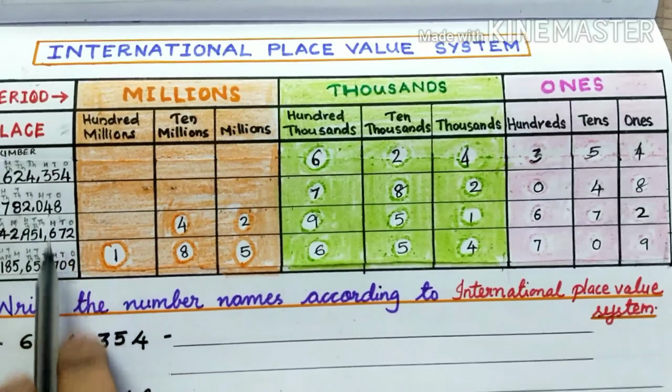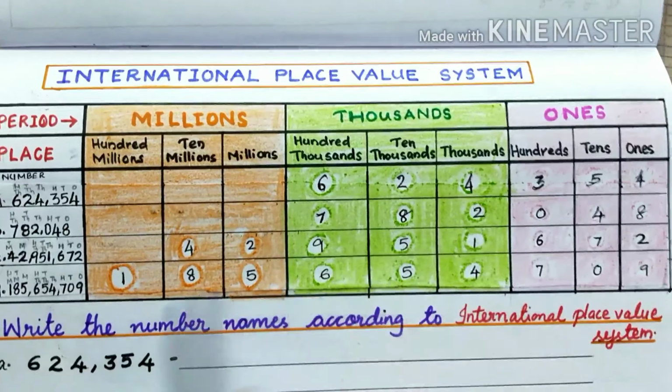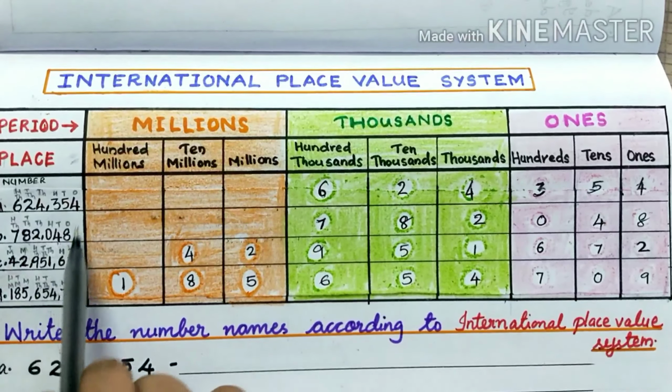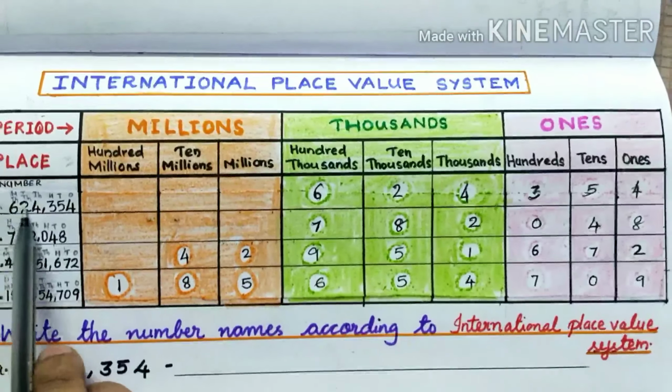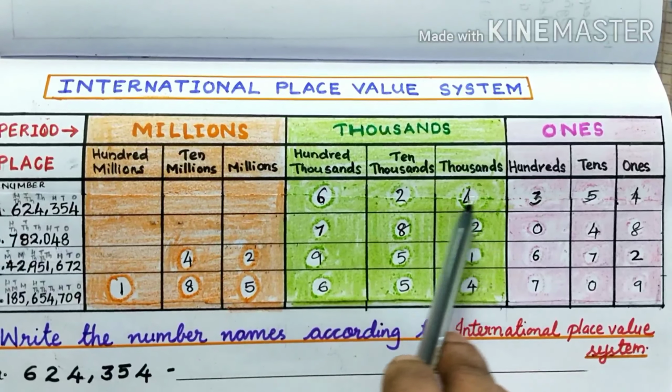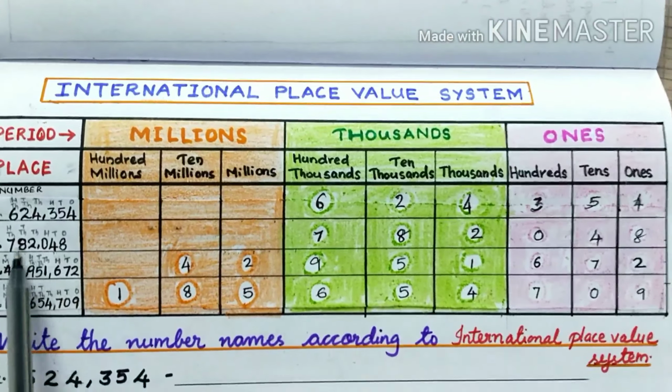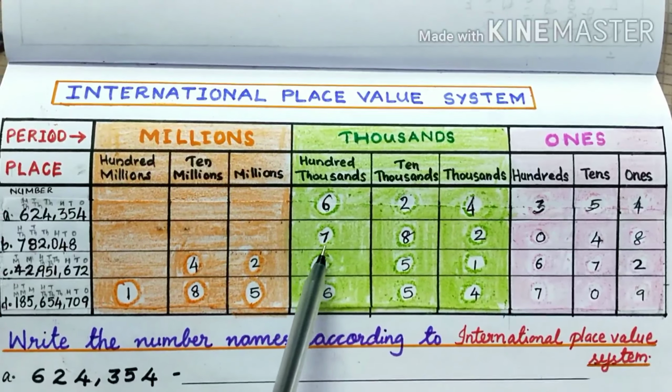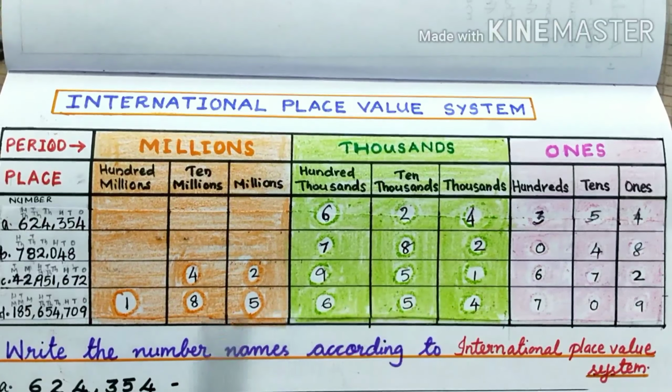Some numbers are given here. I wrote these numbers in the place value chart. Look how many digits, and we can write it easily. 6-digit number here. Write in all the 6 places. Again 6-digit numbers starting from 100,000 we have written.